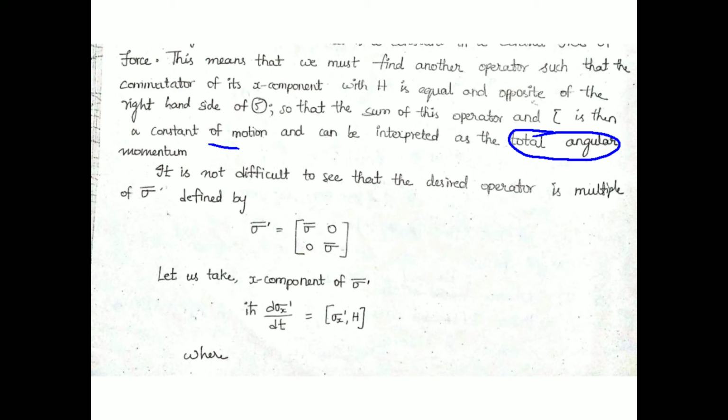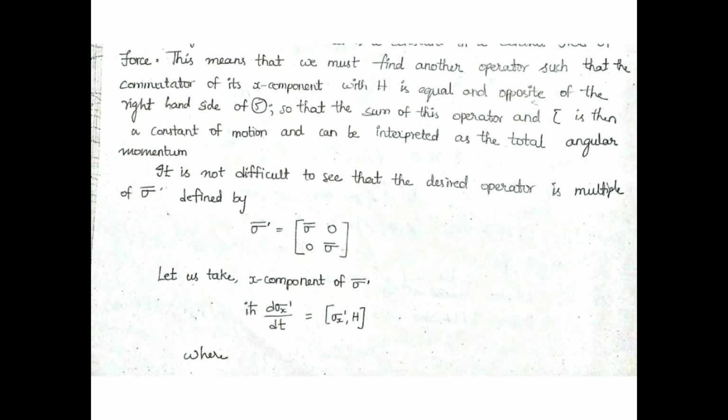field. So it is not difficult to see that the desired operator is a multiple of sigma defined by, so the operator which we needed here is a multiple of sigma. So sigma is nothing but, here it is mentioned, sigma dash, sigma 0, 0 sigma. So this is nothing but sigma dash, so that has to be of this form.